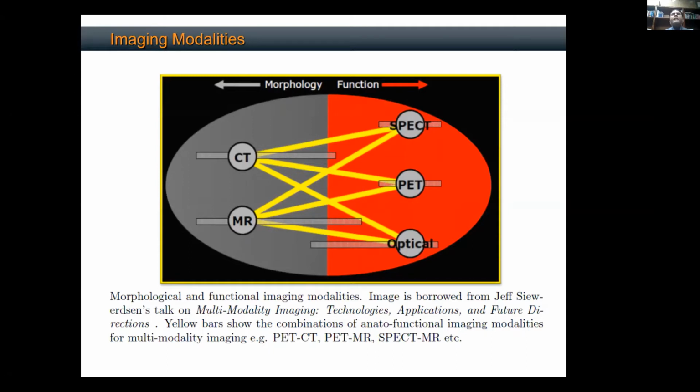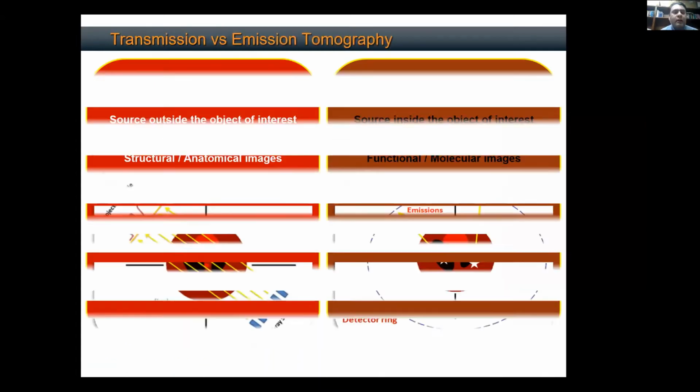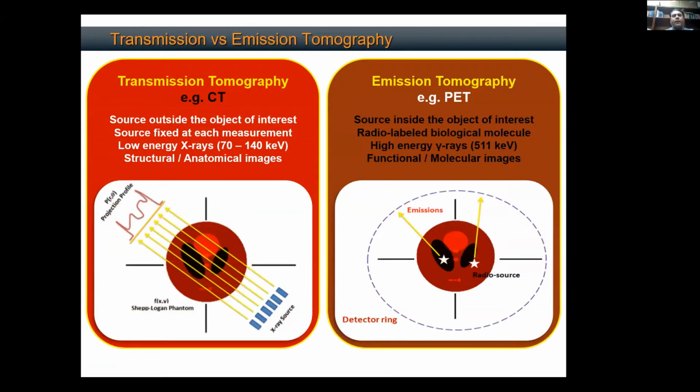And in multimodality imaging, we pair different modalities. We pick up a functional modality like PET with a CT, what we call PET-CT imaging. We can take PET and MR, we call it PET-MR imaging. So the PET imaging gives you the functional description or physiology, and the CT or MR gives you the structural details. And both are very important. So now let's look at it in more detail here. Now, I've already discussed that this is the setup of the X-ray source that we need to get the CT images.